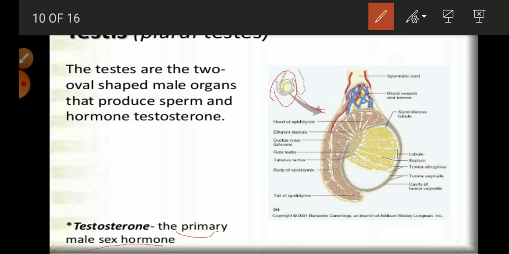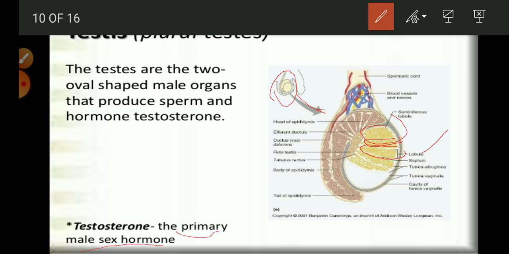In the enlarged diagram of the testis, these portions are called lobules, and there are almost 250 to 300 lobules in one testis.